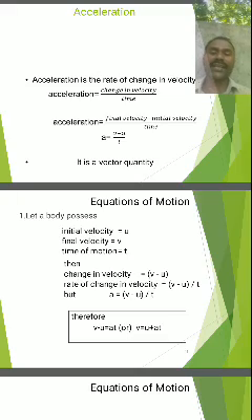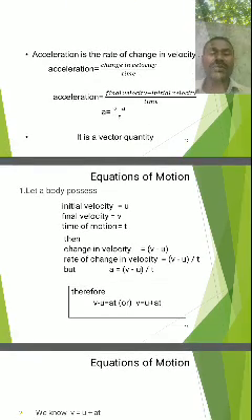We already know that change in velocity is equal to v minus u, and rate of change in velocity is equal to v minus u divided by t is equal to a, where a is acceleration. So just do cross multiplication. By cross multiplying, a into t is equal to v minus u.